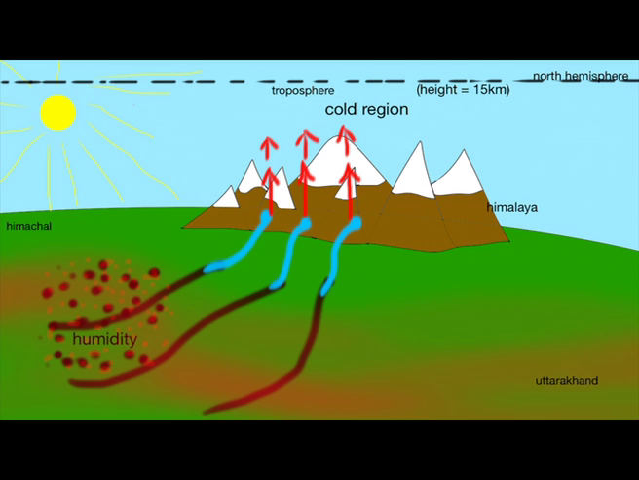We know that Himalayan mountains do not touch the troposphere. They are not 15 kilometers high. On average, these mountains are around 5 to 8 kilometers high. That's true. I'm talking about the greater Himalayas.